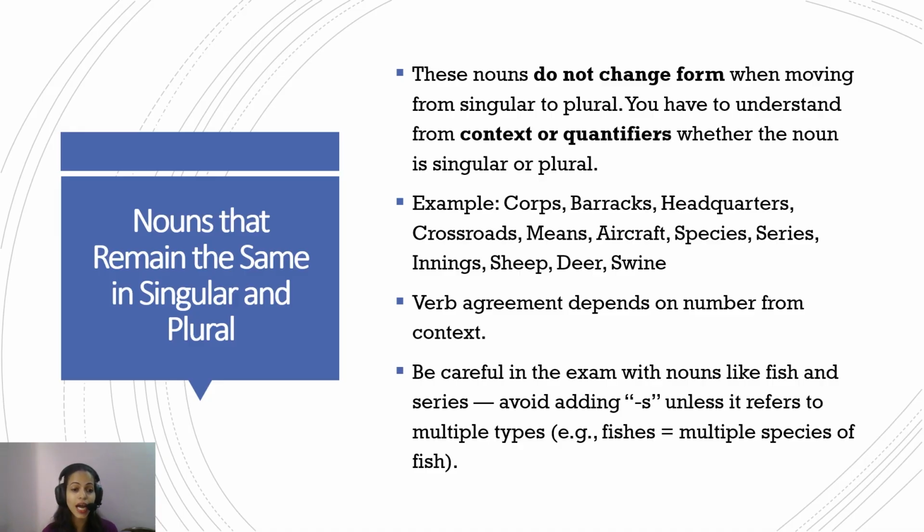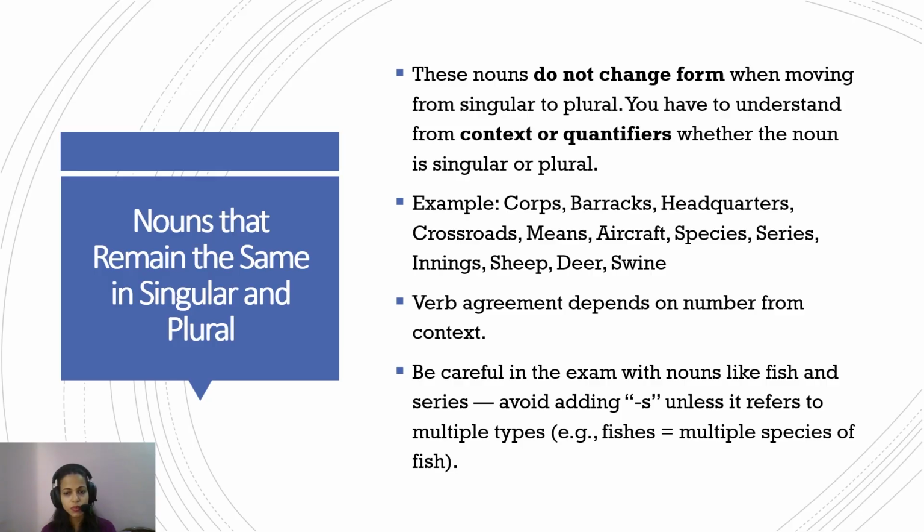Now nouns that remain the same in singular and plural. These nouns do not change form when moving from singular to plural. You have to understand from the context or quantifiers whether the noun is singular or plural. So again, examples of these words are courts, barracks, headquarters, crossroads, means, aircraft, series, species, innings, speech, deer, swine.